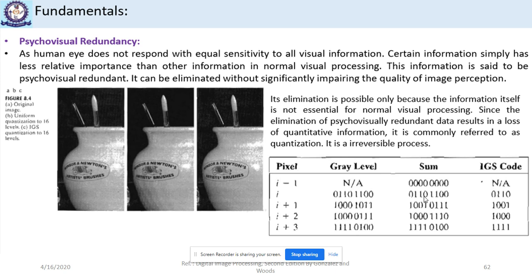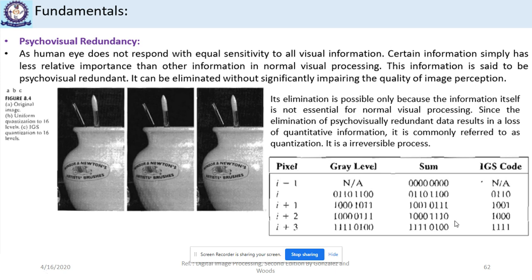Then in the next step, again 1 plus 1 is 0 with a carry, 1 plus 1 again 0 with a carry, and 0 plus 0 equals 0, 0 plus 0 equals 0. The carry is added there, and the MSB is as it is. Again, the MSB is taken as the IGS code in the same way.